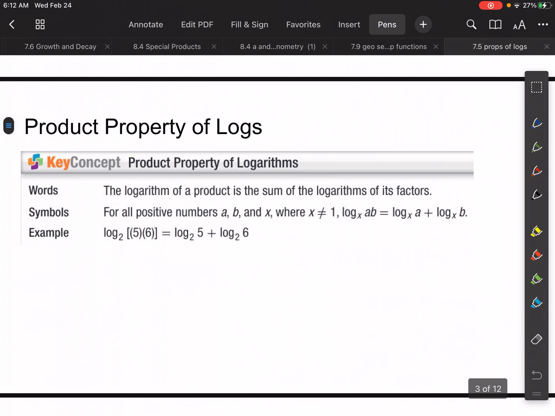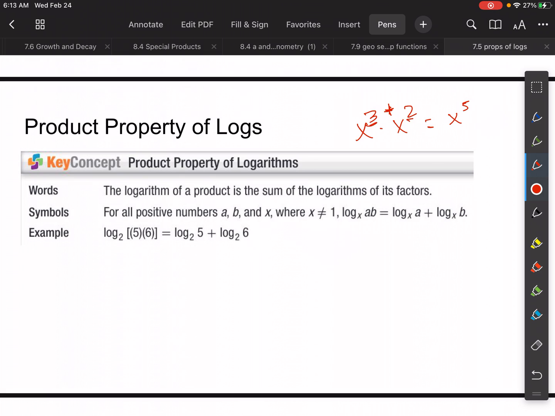So let's look at the product property of logs. Let's relate this to exponentials. If I have x to the third times x squared, for instance, when we solve this, we get x to the fifth because we add the exponents together, right? So the product property of logarithms is the same thing.